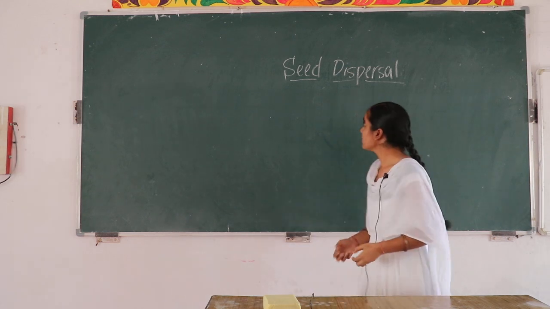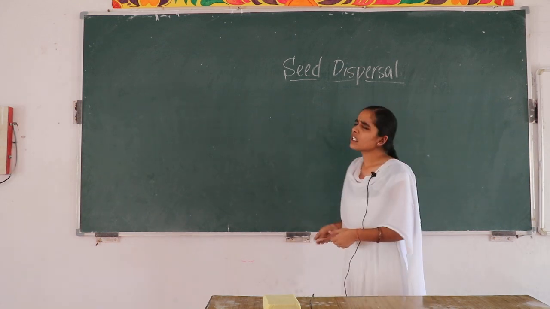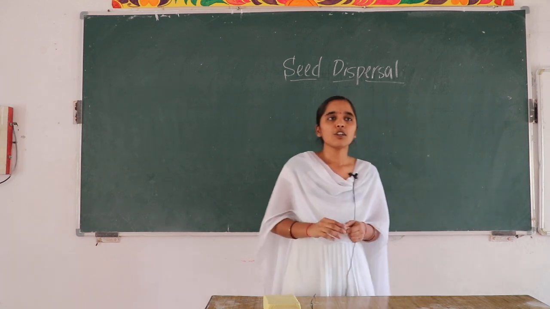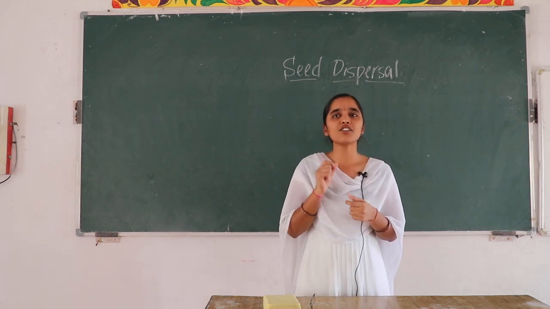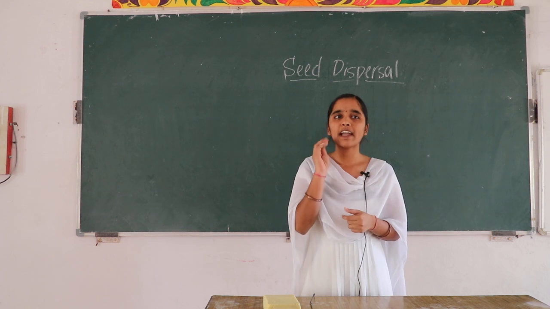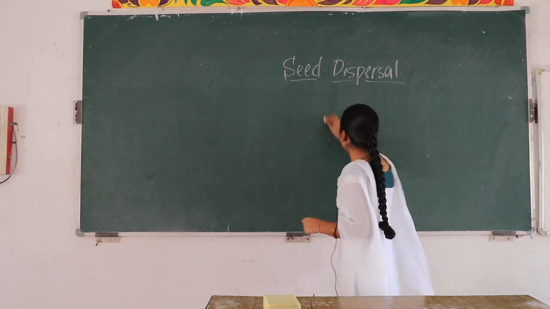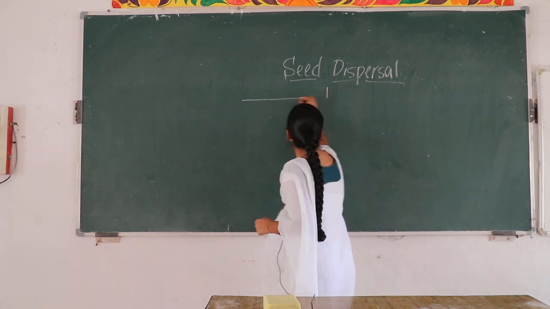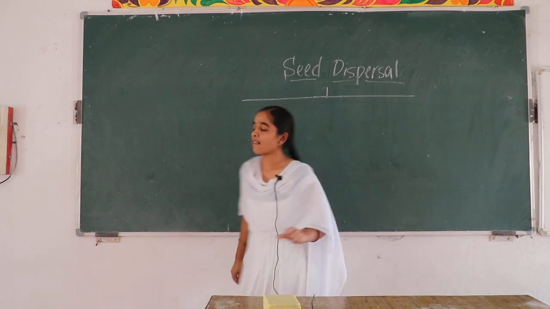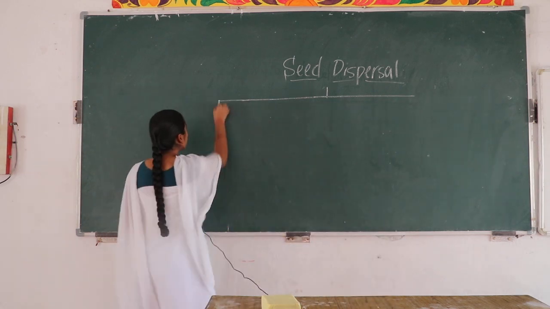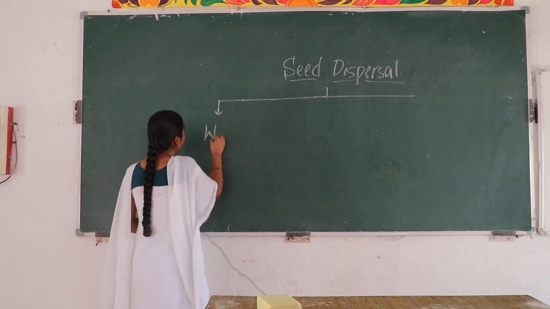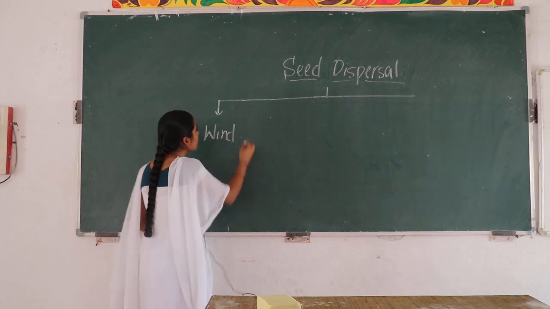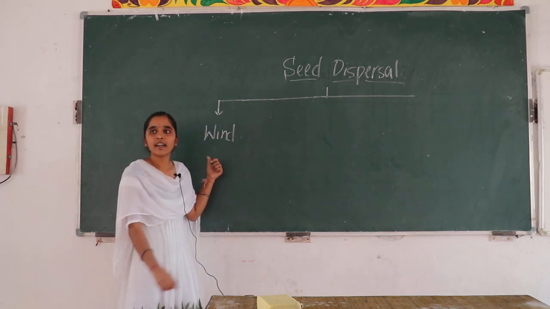Very good. And this seed dispersal is of many types, but due to time convenience, we will discuss only 5 types of it. Okay? And in that, the first one is seed dispersal through wind. What is the first one? Wind. Seed dispersal through wind.